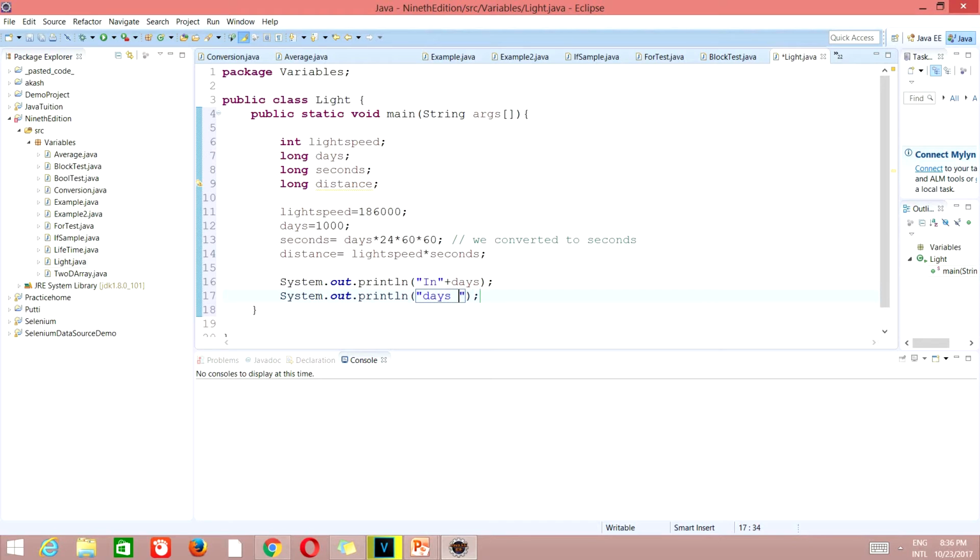We'll print here days light will travel about.